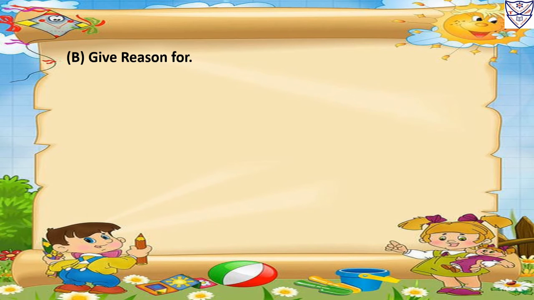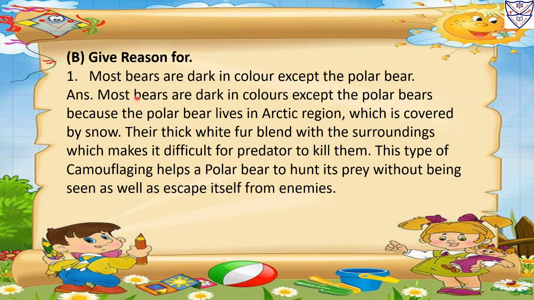B. Give reason for. Number 1. Most bears are dark in color except the polar bear. Answer. Most bears are dark in colors except the polar bears because the polar bear lives in Arctic region which is covered by snow. Their thick white fur blends with the surroundings which makes it difficult for predator to kill them. This type of camouflaging helps a polar bear to hunt its prey without being seen as well as escape itself from enemies.